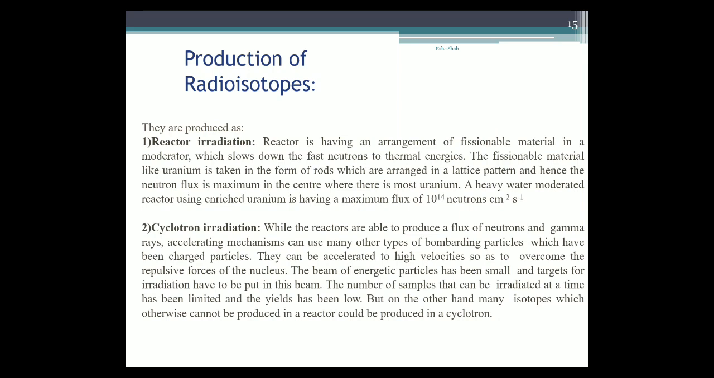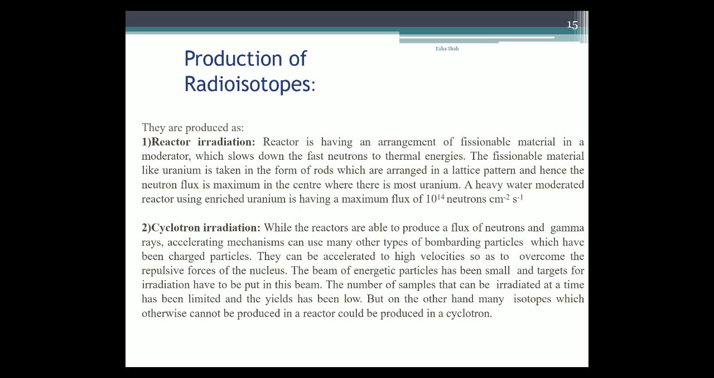80% of all diagnostic scans worldwide rely on the availability of the radioisotope molybdenum 99, okay, and its daughter product technetium 99m, which are presently only produced at research reactors. Okay, these points are really very important. Now we'll discuss how they are produced.